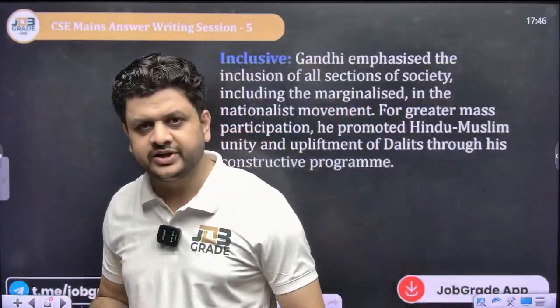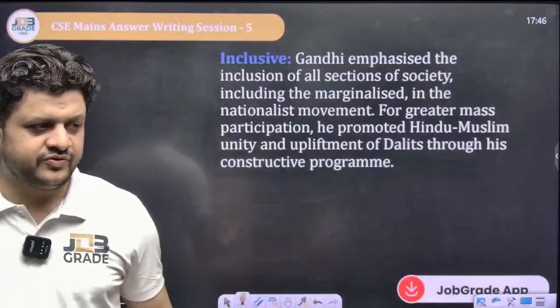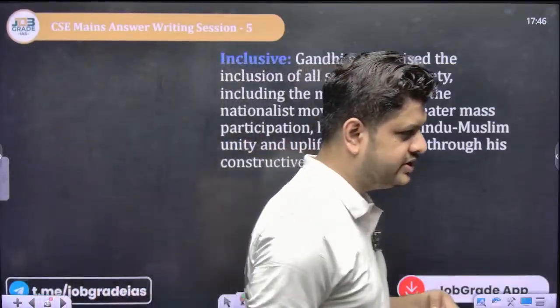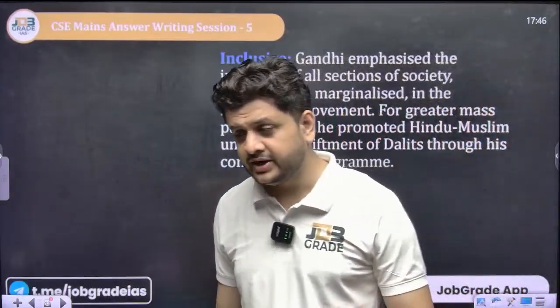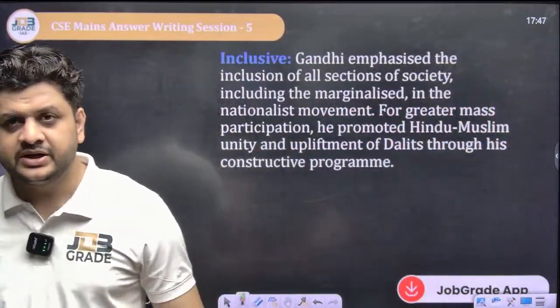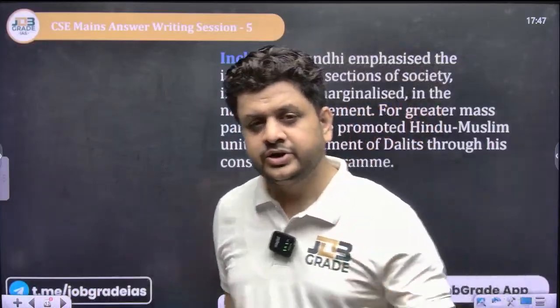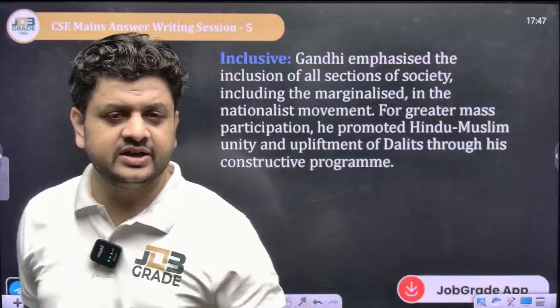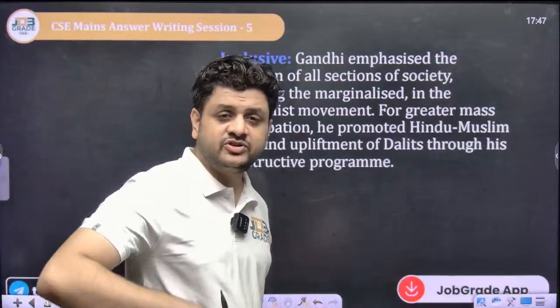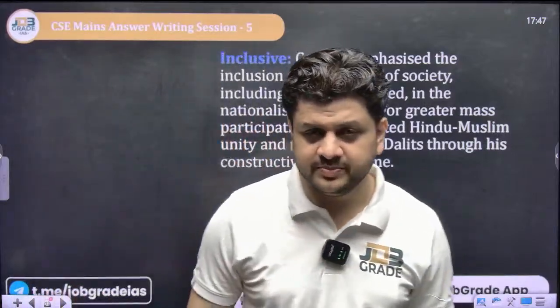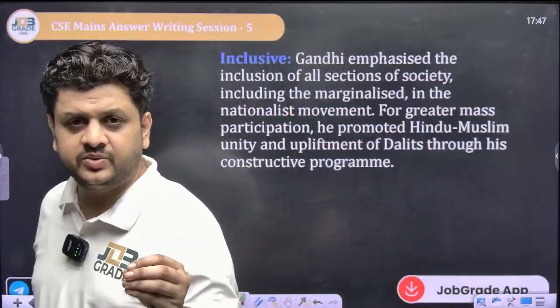When you talk about the two sects of Indian nationalism, the people who advocated non-violence and people who advocated violence, Gandhi's idea was very simple. He wanted to be inclusive, and he was inclusive. He included all sections of society in his mass movement, especially the marginalized people, because Gandhi's idea was very clear.